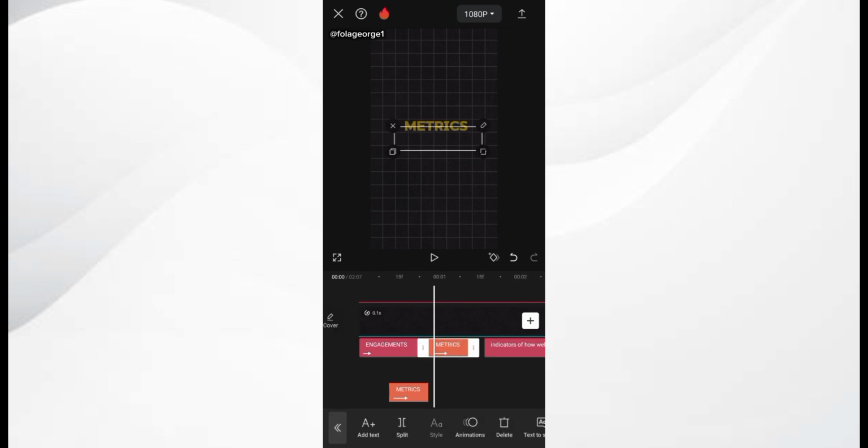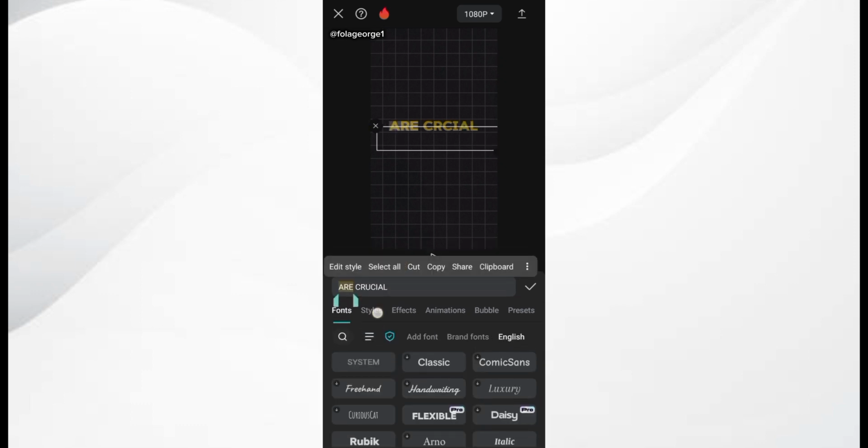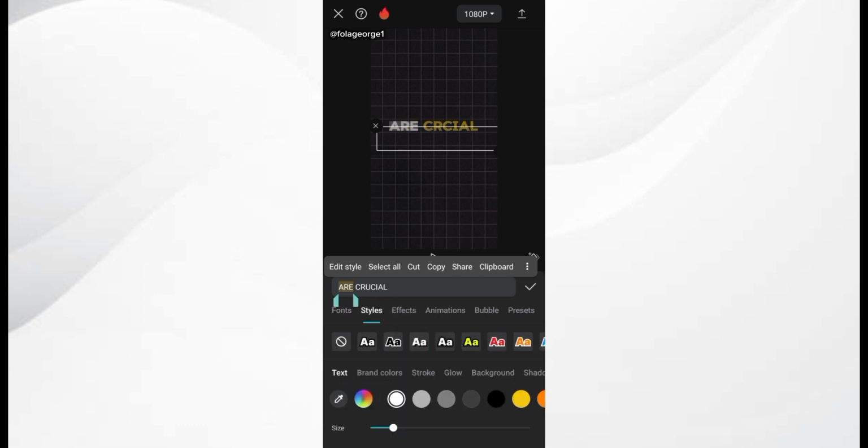So I did these metrics to are crucial. Then change the color of the R to white. Okay, it's going to be blue. Change it to blue while the crucial is going to come in as white.